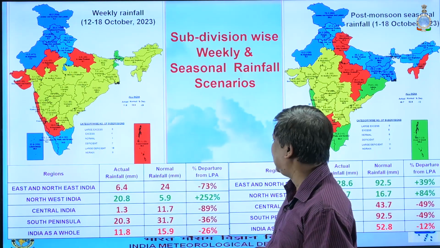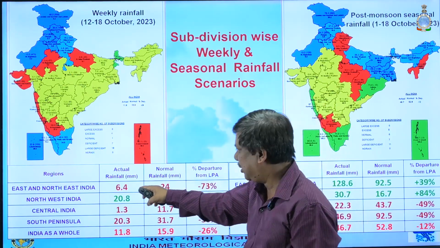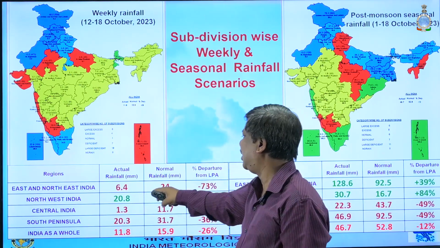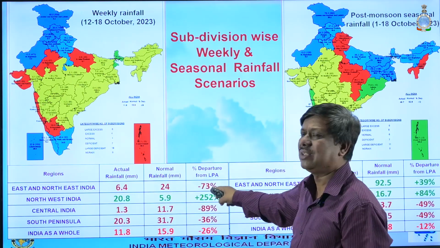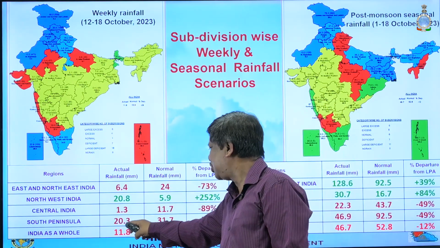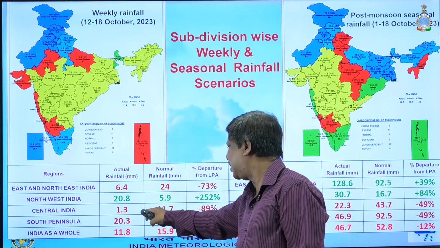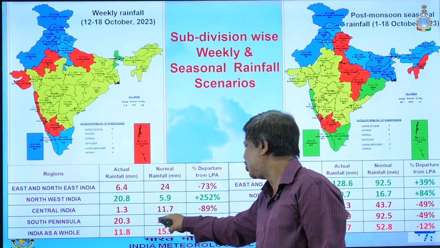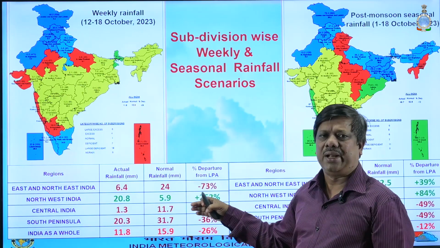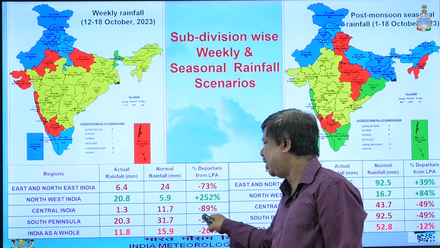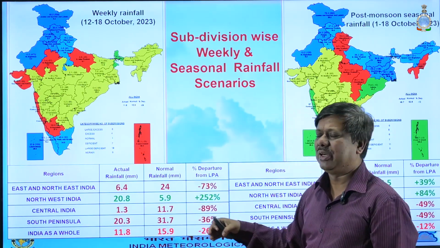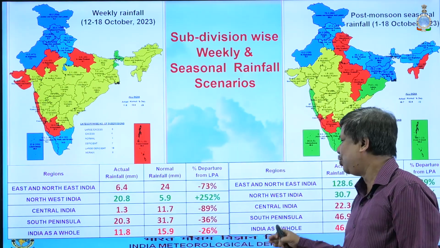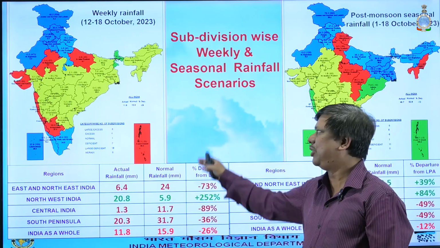But in east and northeast India, actual rainfall is very less, minus 73%. South peninsular India as well as central India is minus 89%. Peninsular India, although there were rainfall episodes, is still minus 36% because the climate normal is high, 31.7 millimeter. India as a whole is minus 26% for this week.